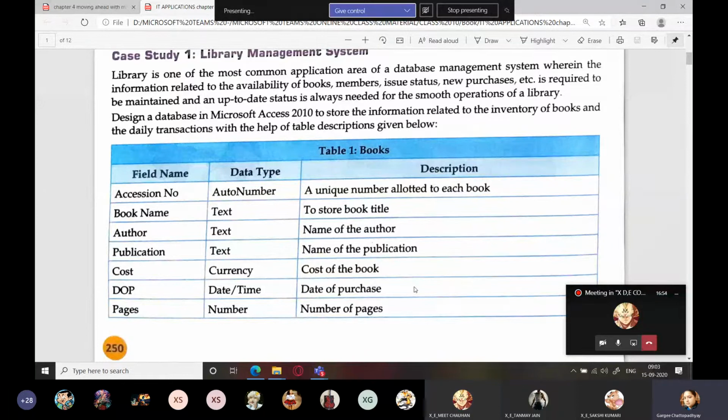Ma'am, please tell that website you were going to tell for downloading and installing Access, as we don't have it on our laptops. There is no particular website for doing that. One second, let me explain. You have to get the whole setup CD or ISO of MS Office 2010, because MS Access is not a separate application. It is a part of the MS Office package. It comes along with Word, Excel, PowerPoint. So you have to download it.